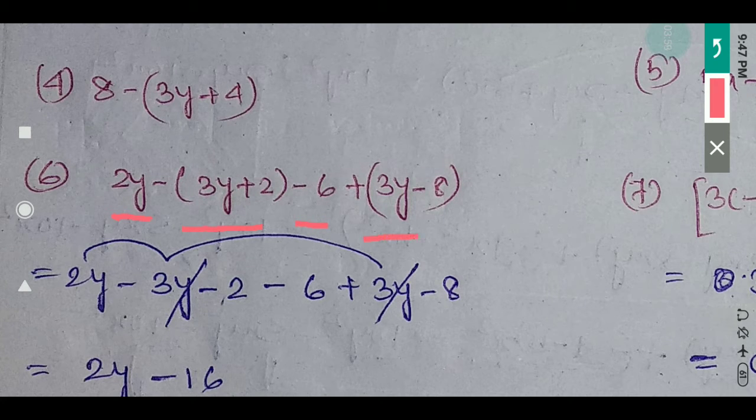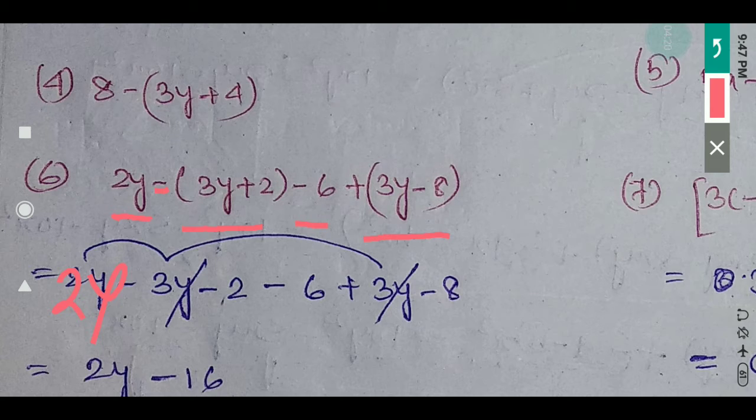Plus 3y minus 8. So 2y, before that there is no bracket, so simply you write 2y. After that, a minus is given. Whenever you see minus, you should be very careful, because if plus is given and you multiply, all the term signs will be the same.